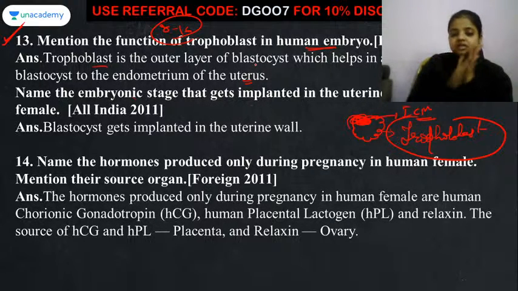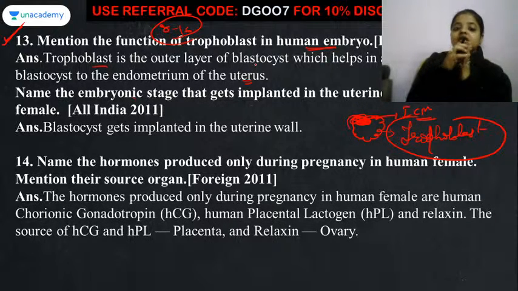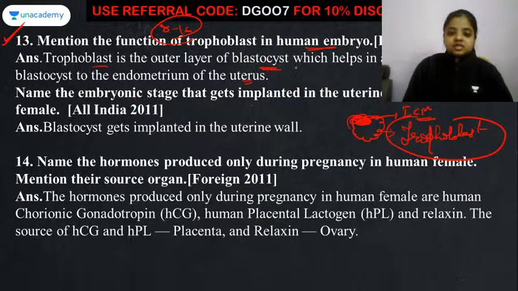Suppose this is the endometrium layer, this is the embryo. So this embryo has to merge with this endometrium layer, so that it can come into contact with the mother. Okay, so that is the function done by the trophoblast. It is the outermost layer of the blastocyst and it helps in the attachment to the endometrium of the uterus.